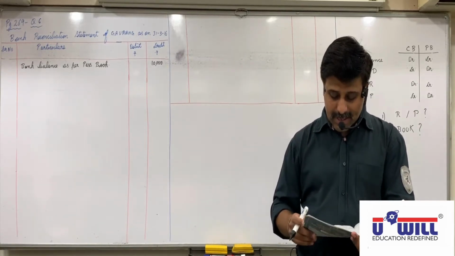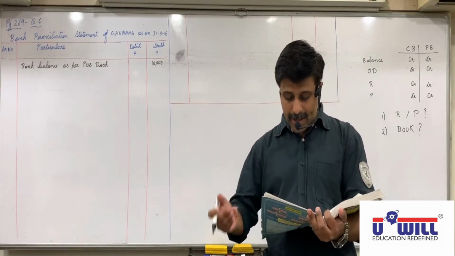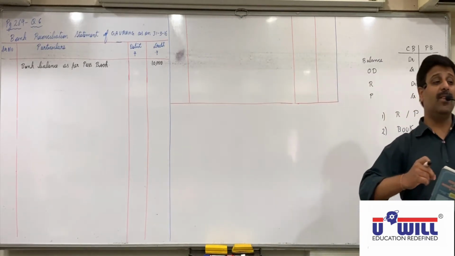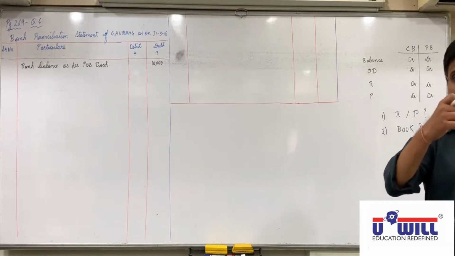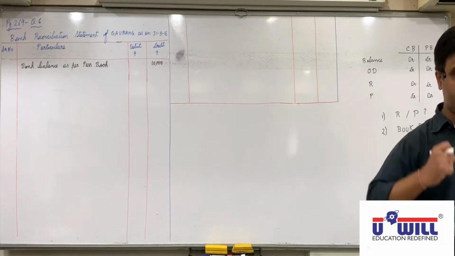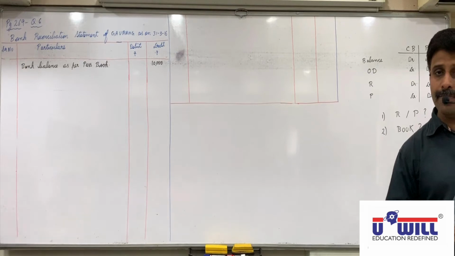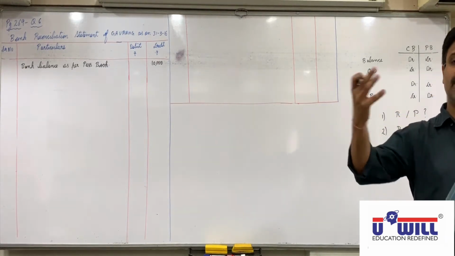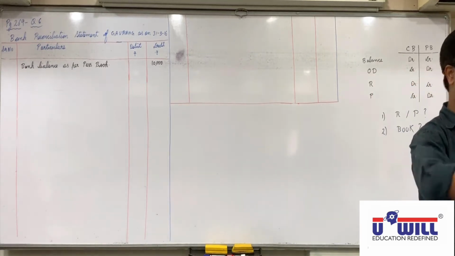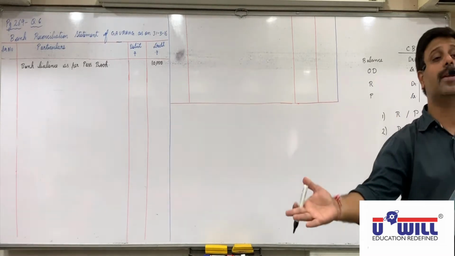Check of 7,000 is underlined: drawn, means issued, and recorded in cash book but not given to creditor. Now, you have drawn the check, means you have written the name of the creditor on the check. Suppose I have to give a check to, let us say, Mansi. I have written the name in favor of Mansi, so and so amount like 7,000. Then I forgot to give it to Mansi. I have not given it to Mansi, but I have instructed the cashier that I have written the check in the name of Mansi, so he has recorded it in cash book on credit side.